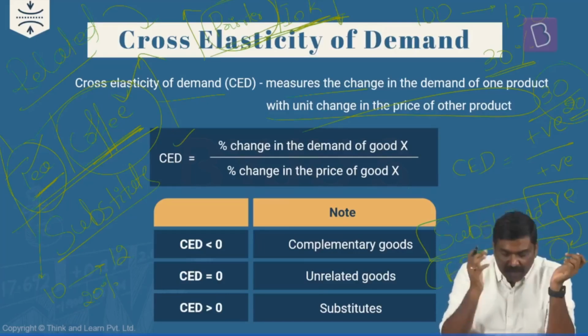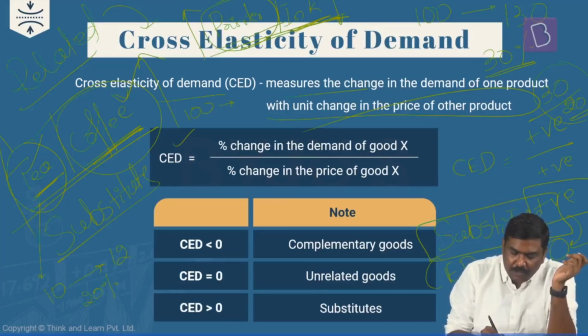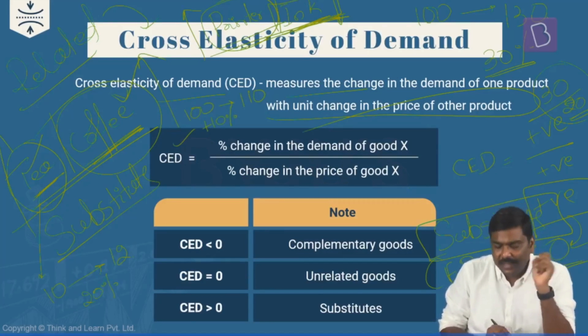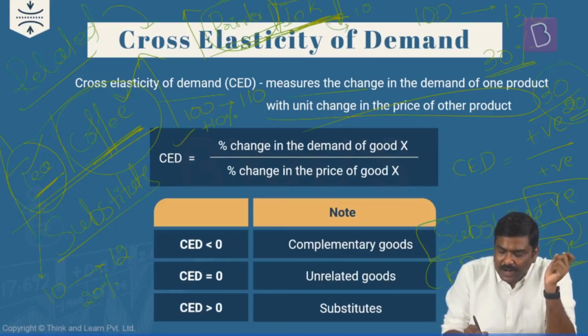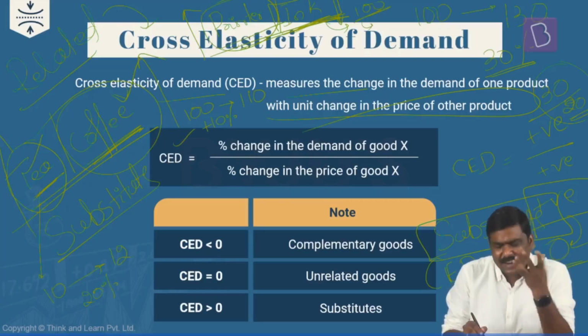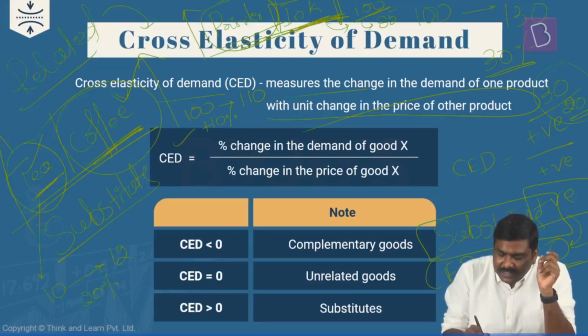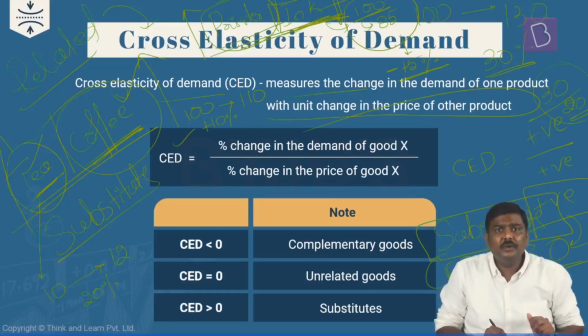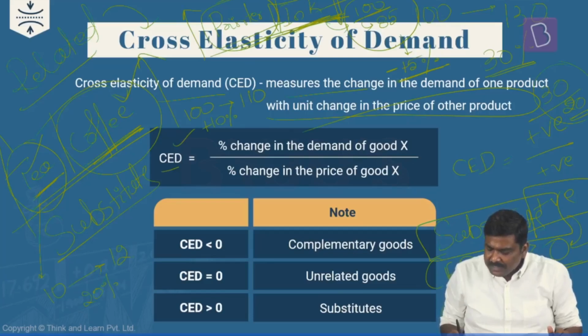Let's put it in numbers. Imagine the price of the printers has increased from 100 rupees to 110 rupees. So an increase by 10%, positive. The demand for the ink has come down from, let's say, 100 units to, say, an arbitrary number, 85 units. So there is a decline in the demand of how much? 15%. And because it is a decline, I will have to use a negative symbol here. So replace these two numbers in the formula. In case of cross elasticity of demand here, the numerator is minus 15%, the denominator is plus 10%.